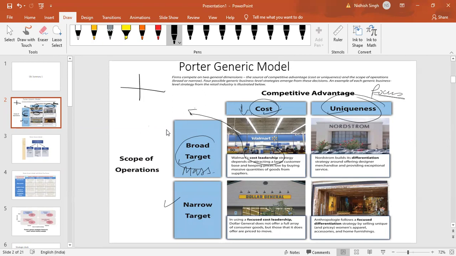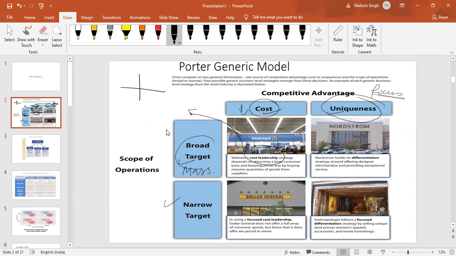So what they do, they almost operate at the cost level. Their margin is extremely thin, but what they serve is a massively big market internationally. Of course, more predominant in the US, but globally they are present, and they have subsidiaries also to operate. So they operate on a very thin margin, but at a mass scale. So cost at a mass market.